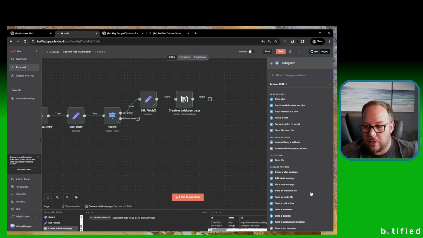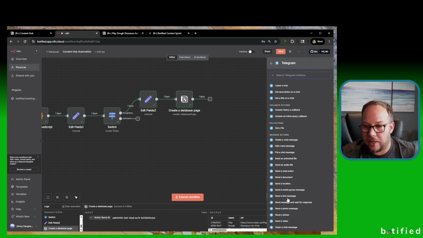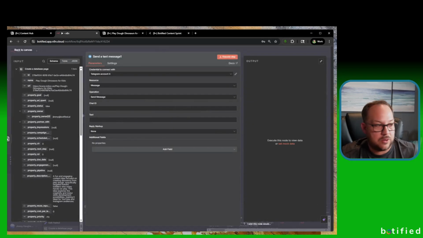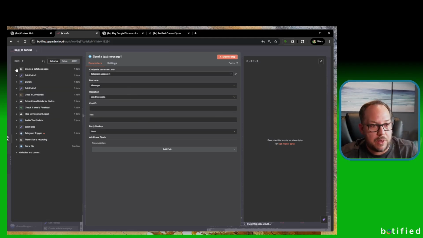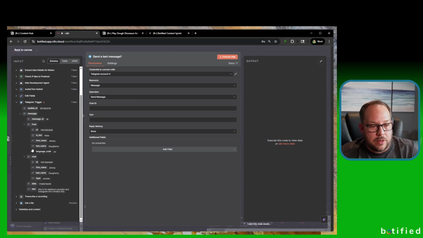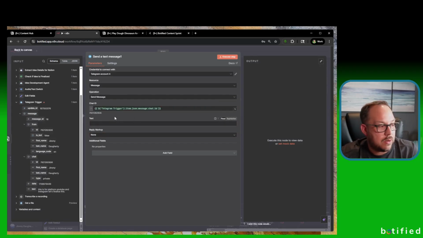So the user on the other side gets a message back. So you do send text message. We want to make sure they get a message back that is confirming that has been placed in there. So here we're going to do your Telegram account. You're going to do resources message and send message. Now under chat ID, this is where we're going to go back to the Telegram trigger, and you're going to do chat ID. There you are. Okay, so it knows which chat to reference here.